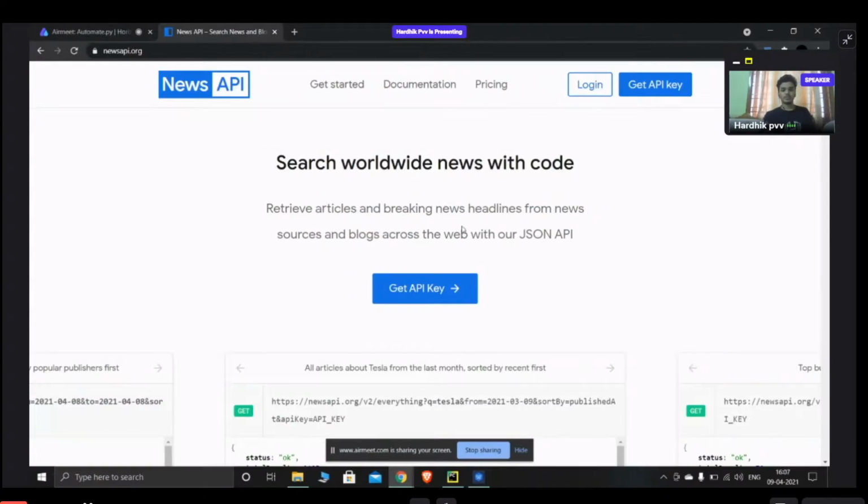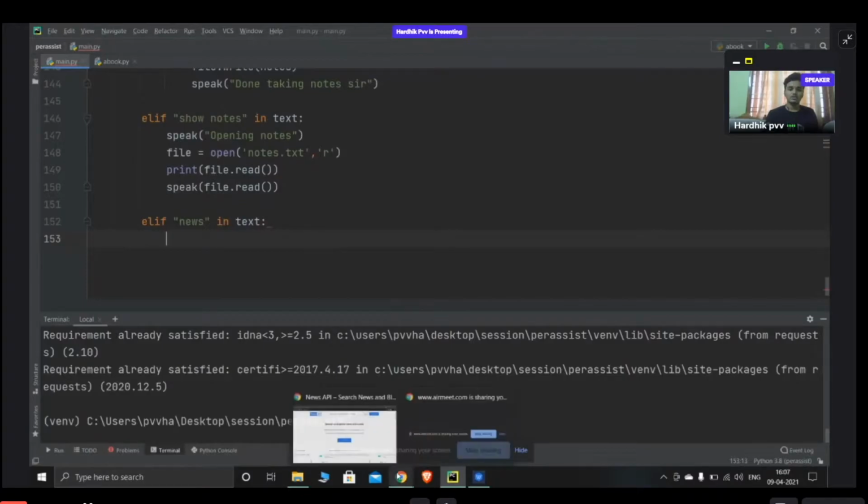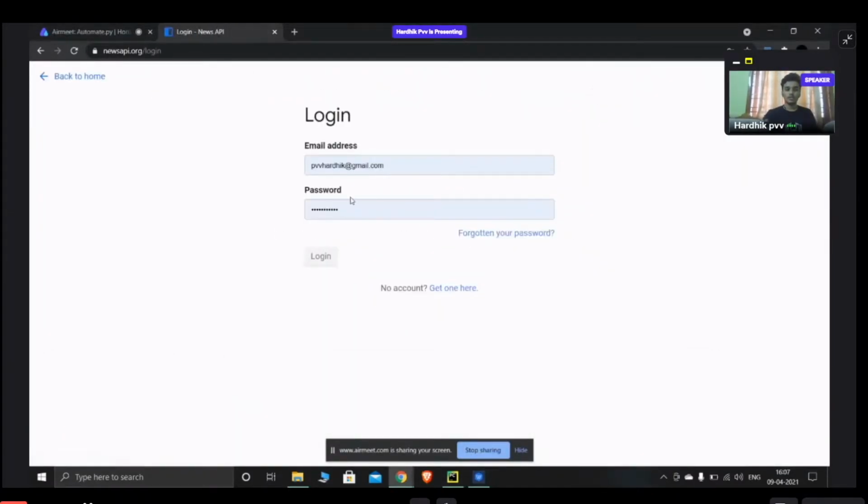So you can see it says retrieving articles and breaking headlines from sources using a JSON API. So all the news will be stored in the form of JSON format. Using JSON format, you can get the news articles into your Python code. For that, firstly, I need all of you to log in, or if you don't have an account, make an account.